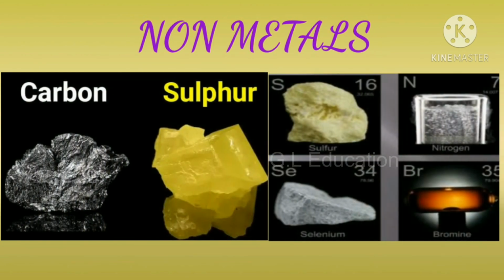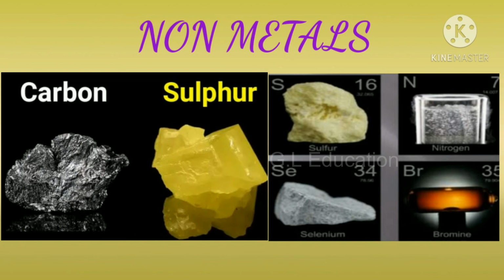Non-metals. A non-metal is an element that does not have the characters like hardness, shininess, malleability and ductility. In other words, a non-metal is an element that does not have the properties of metals.